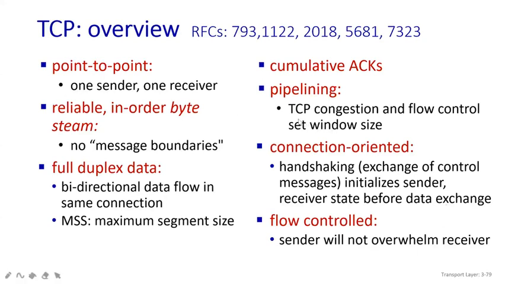At that time, in this pipeline there will be TCP congestion and flow control, with a set window size. The meaning is, in the pipeline TCP will try to avoid congestion and control the flow. It means the flow of all the packets has to be taken care of, and it should happen very smoothly. That is the reason it has a window size.